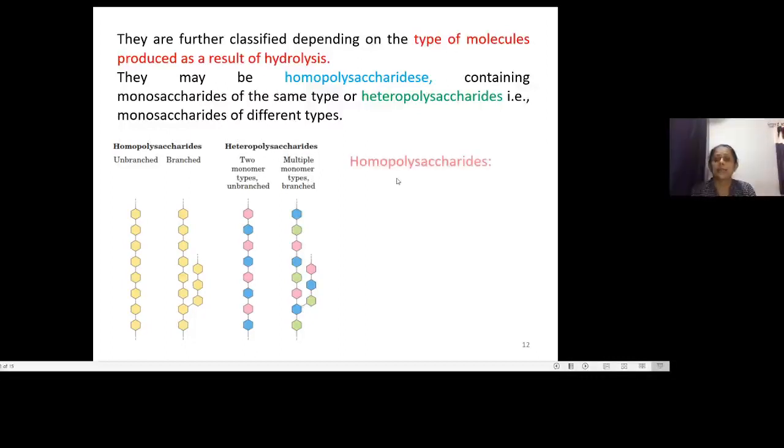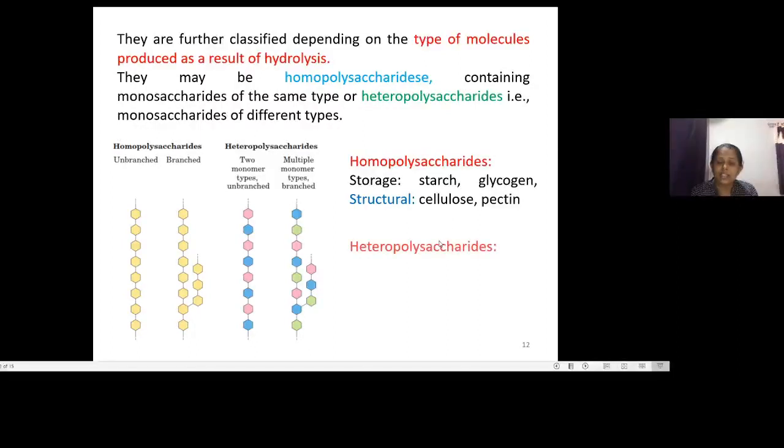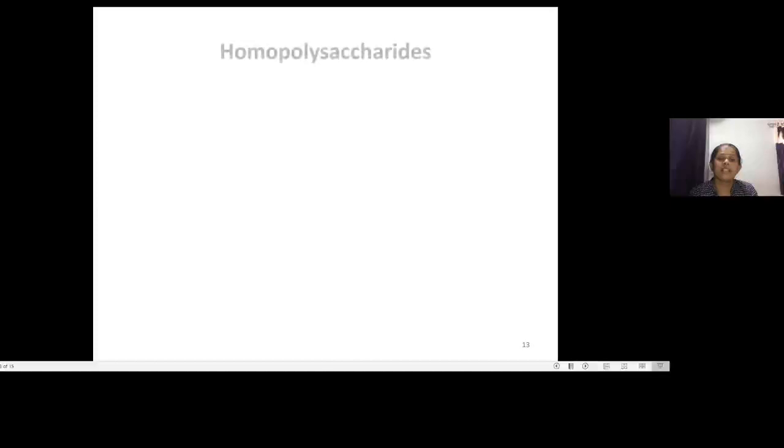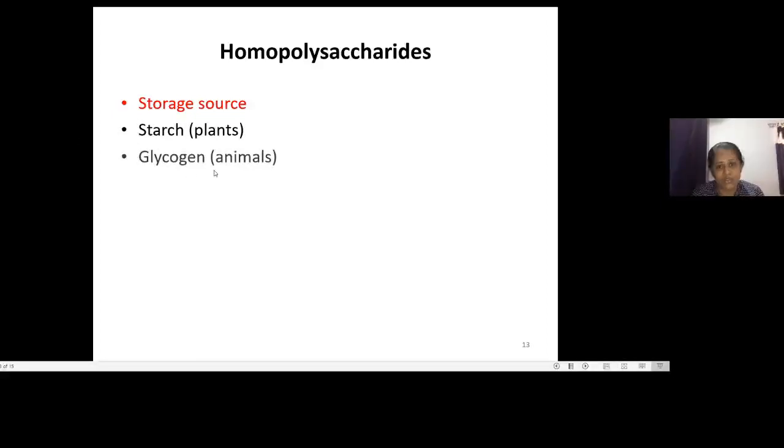So we'll see the examples. Under the energy storage homopolysaccharides come starch and glycogen. Under the structural ones, it has cellulose and pectin. Heteropolysaccharides serve the purpose of extracellular support, with examples like hyaluronic acid as well as the bacterial cell wall structure. So we will see the homopolysaccharides first. Homopolysaccharides that work for energy storage are starch in plants and glycogen in animals.